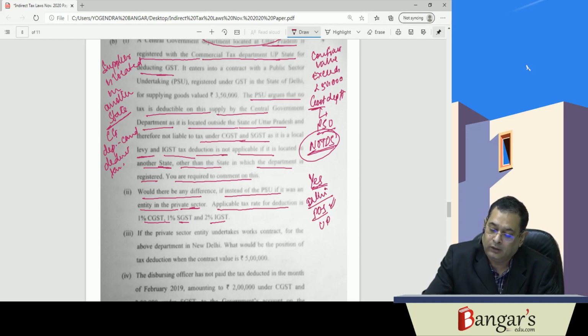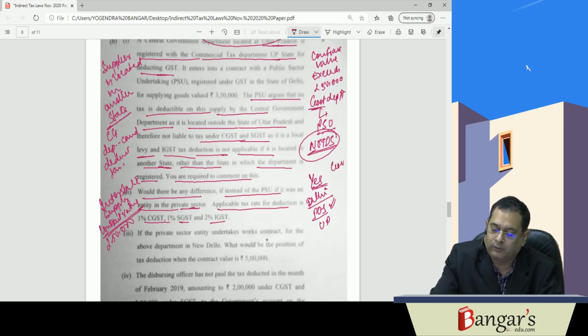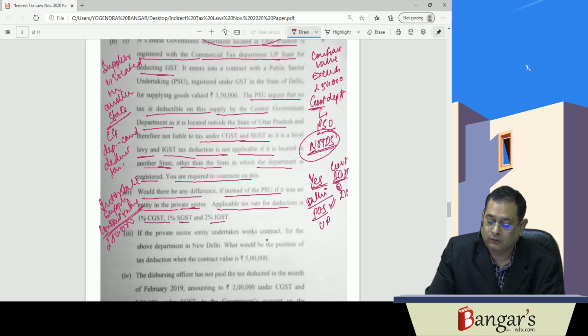It is an interstate supply. The contract value exceeds 2,50,000, so tax will be required to be deducted by the government. Government will deduct IGST at the rate of 2% on rupees 350. This IGST will be levied.